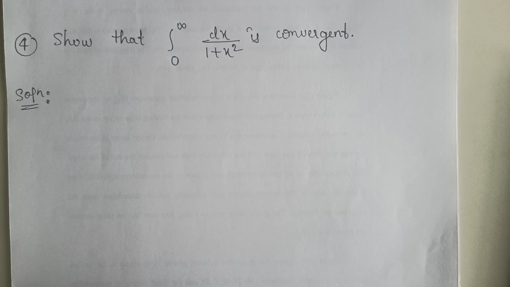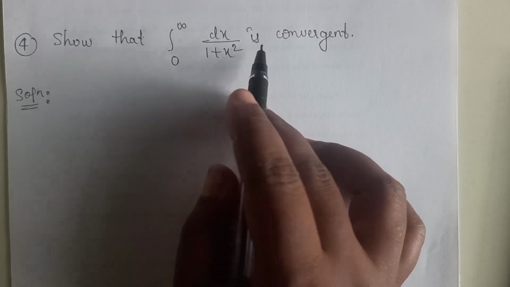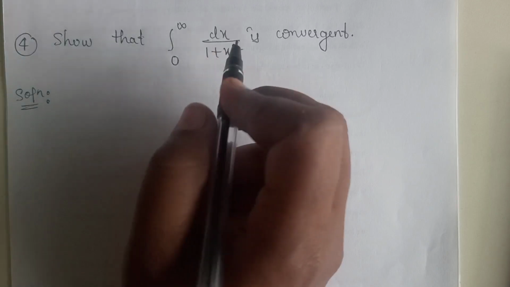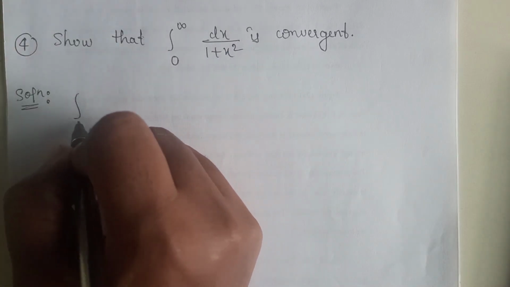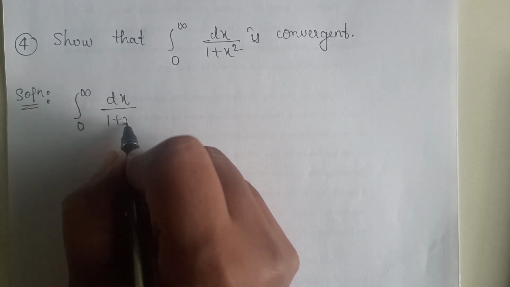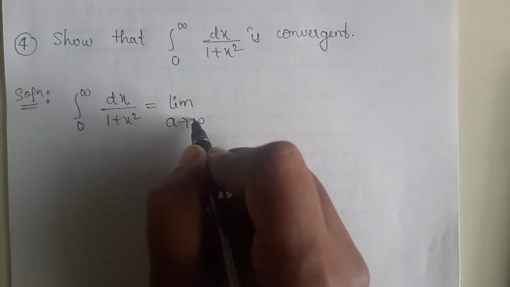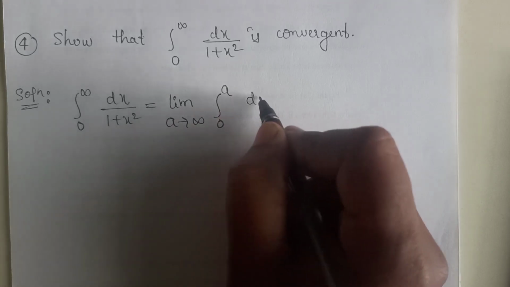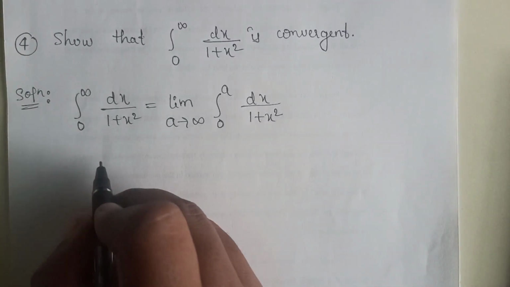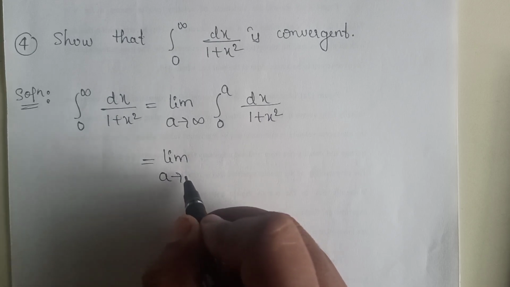Now consider one more example. Show that integral 0 to infinity dx divided by 1 plus x square is convergent. Now here the upper limit is infinity, therefore this integral can be expressed in terms of limit as equals limit a tends to infinity integral 0 to a dx divided by 1 plus x square as it is. Now on integrating this one we get limit a tends to infinity as it is.